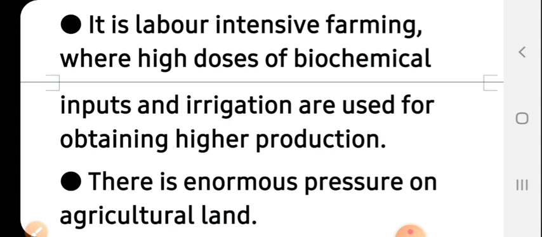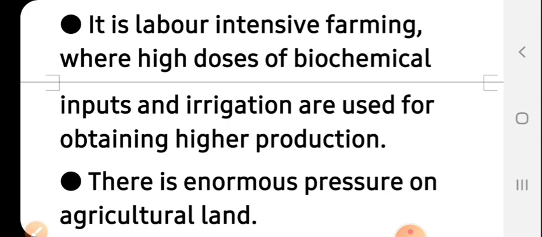So, in intensive subsistence farming, what do we do? We use high doses of biochemical inputs and irrigation. In primitive subsistence farming, these practices are not there.